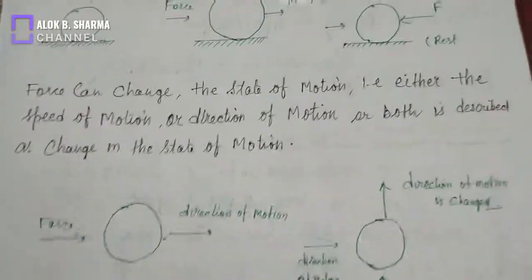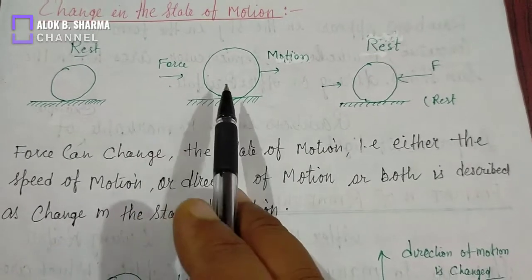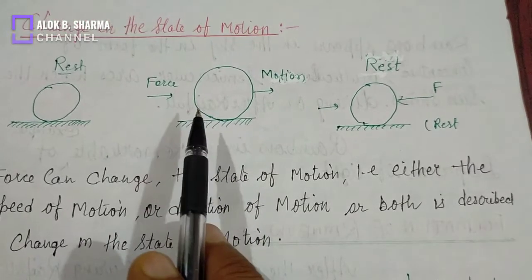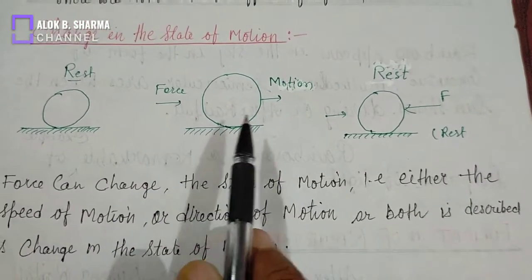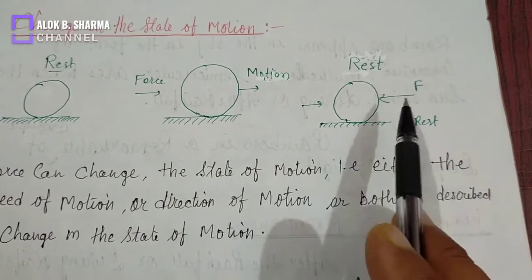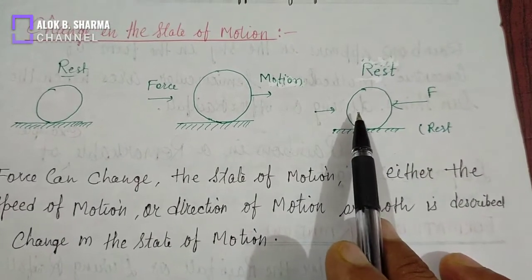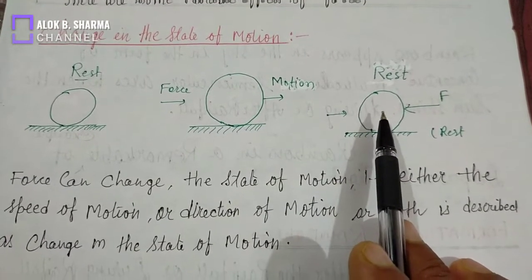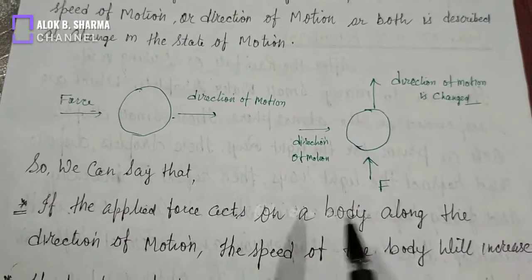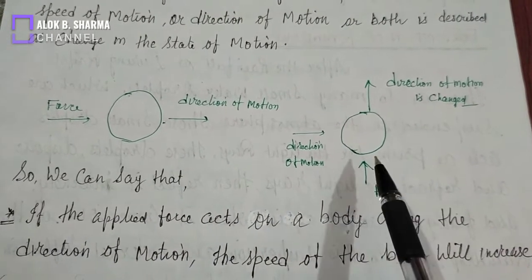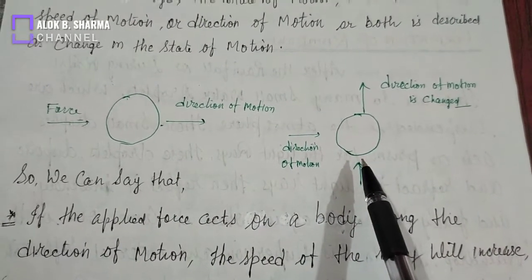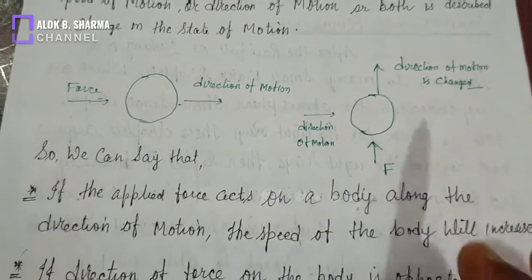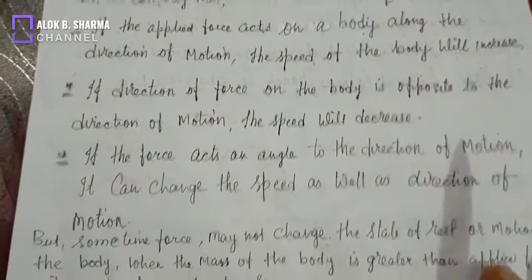Now see these three situations. When force applied along the direction of motion, its speed increases. When force is applied opposite to the direction of motion, its speed decreases. And when force is applied or acts at an angle to the direction of motion, its direction of motion is changed. So three situations may arise there.